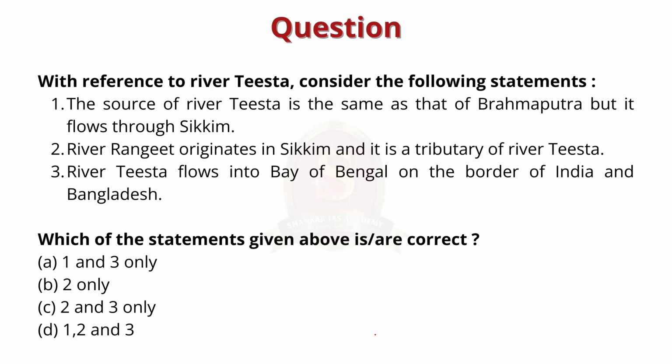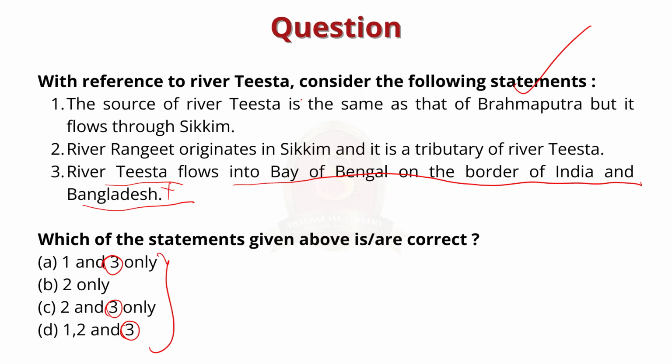Look at this question about Teesta River. Three statements are given and you have to find which of the statements given here is or are correct. Now look at this option. Here you can see that statement 3 is present in 3 of the options. So if you could wisely eliminate or confirm statement 3 is right or wrong, you can easily arrive at the answer. Now what does statement 3 say? It says River Teesta flows into Bay of Bengal on the border of India and Bangladesh. Is this statement right?